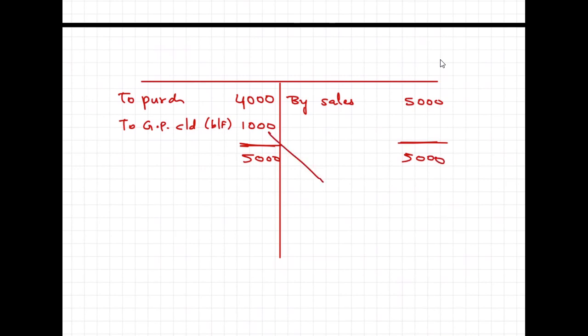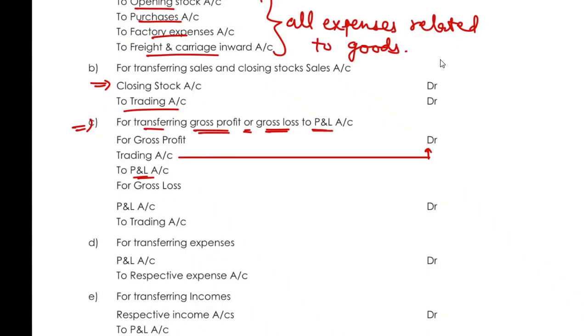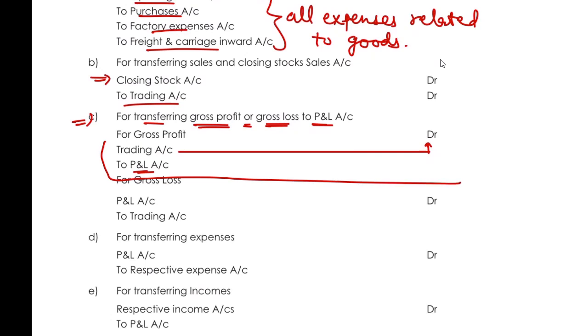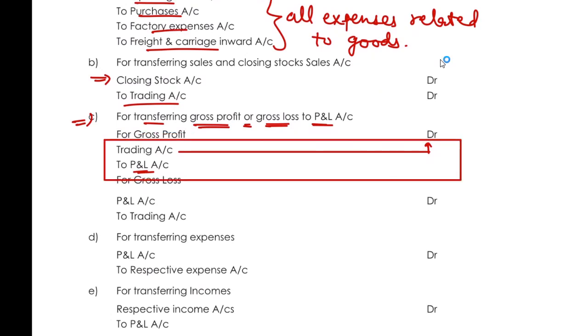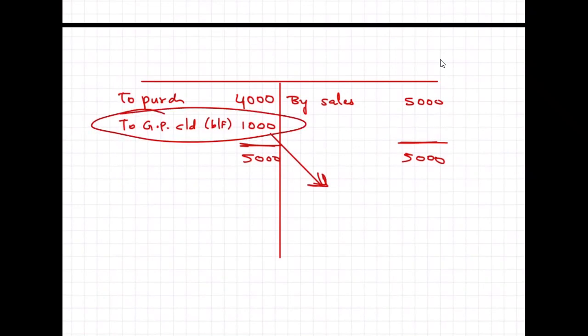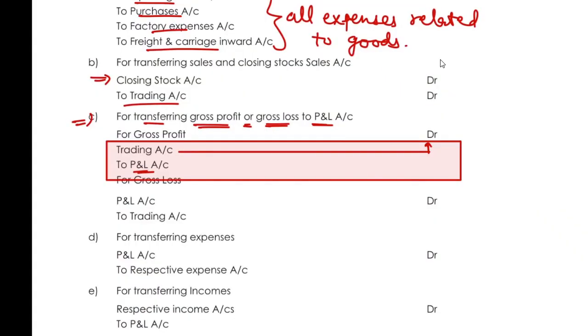Okay. Now what I have to do? I have to transfer this gross profit to my P&L account. How will I transfer it? I will use this journal entry. I will debit my trading account and I will credit my P&L account. So here you can see the trading account has been debited with the gross profit and my P&L account, gross profit brought down, will be credited by 1,000. So this is being transferred. This is the general entry for transferring the balance from trading to P&L.